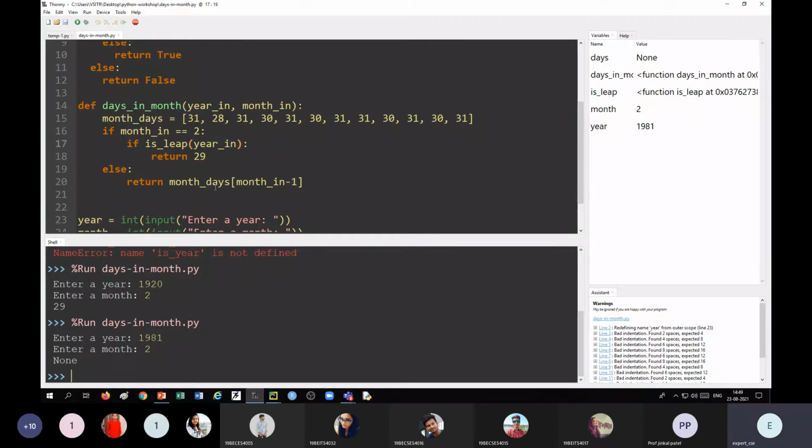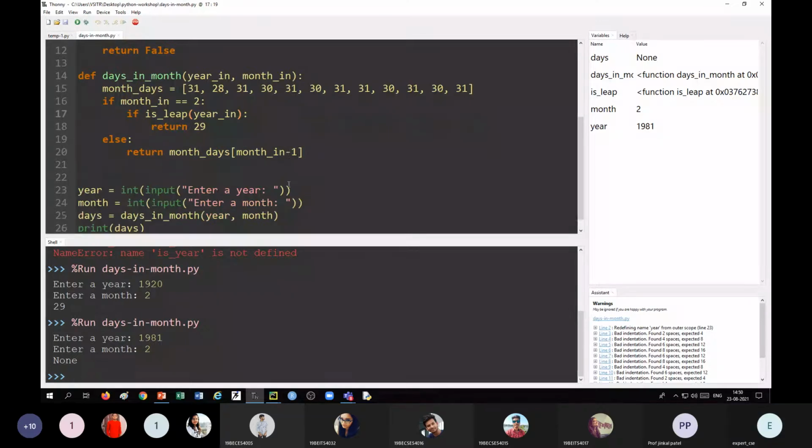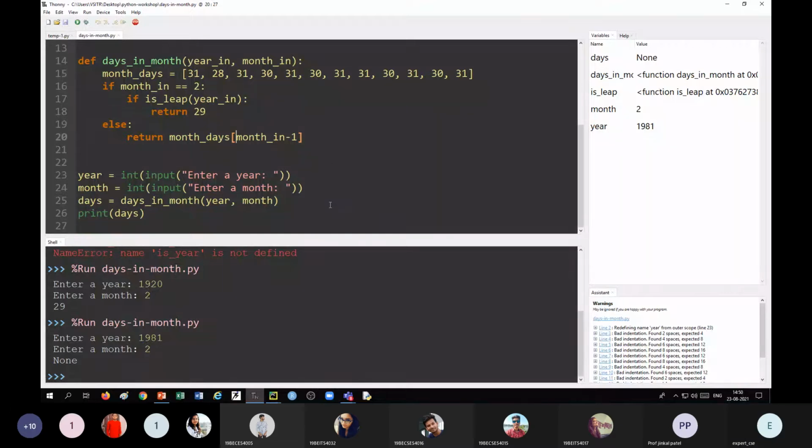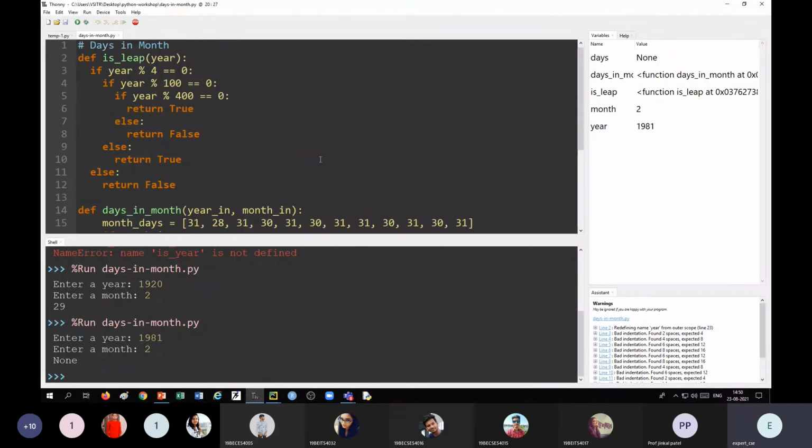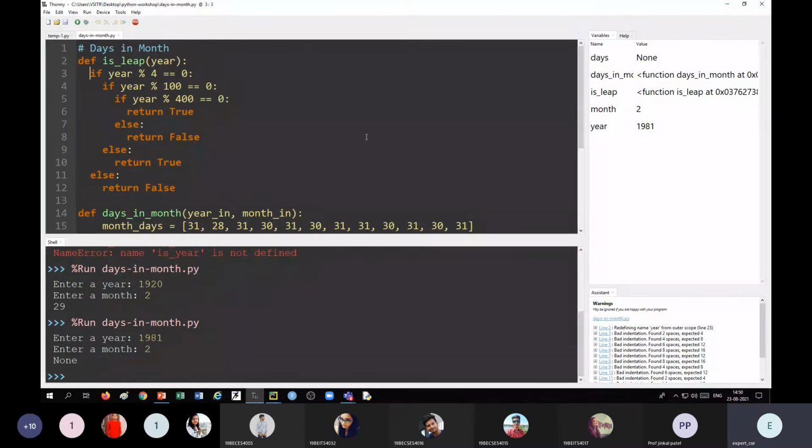Okay, month_days in brackets, month_in minus 1. Oh, somewhere there might be an indentation problem. Let us solve it.